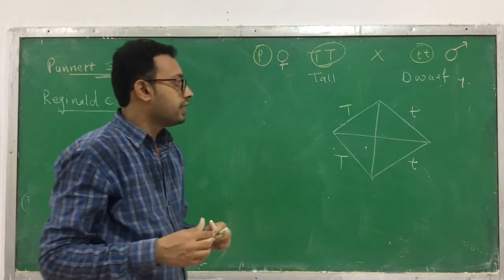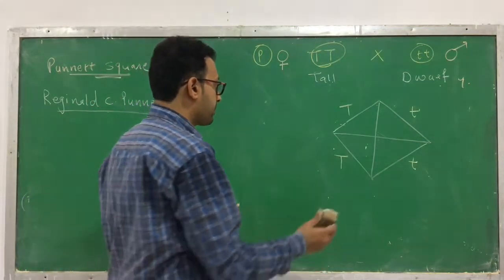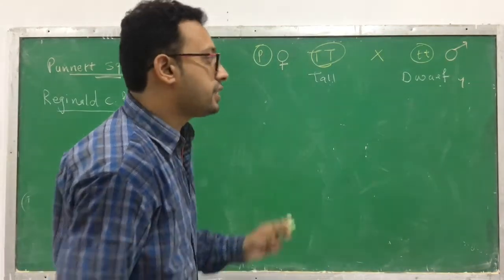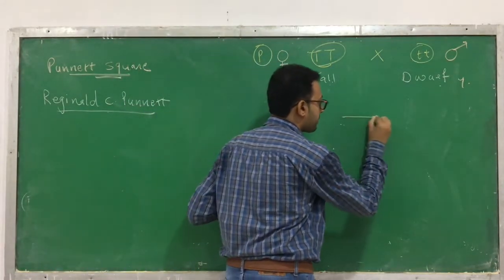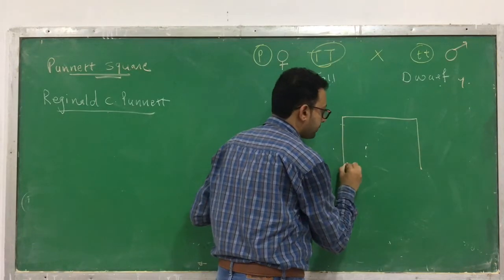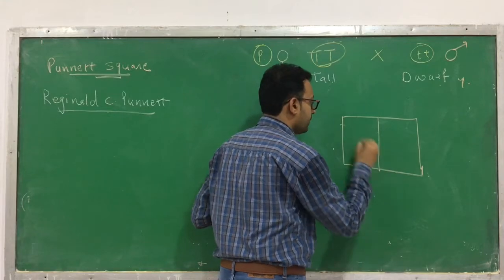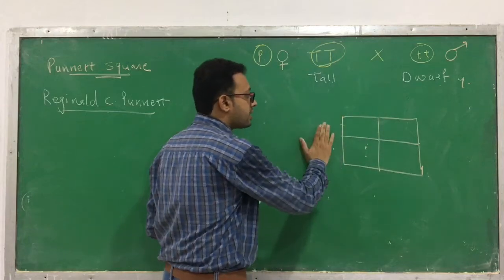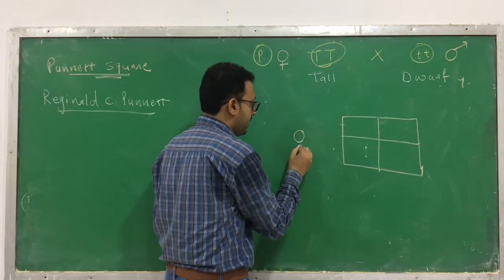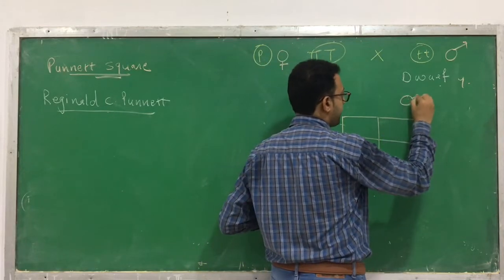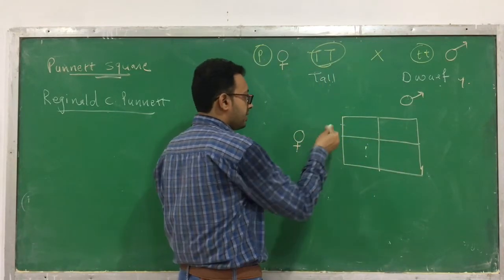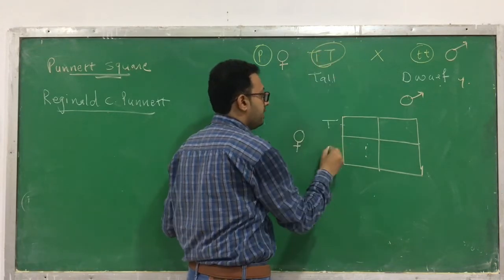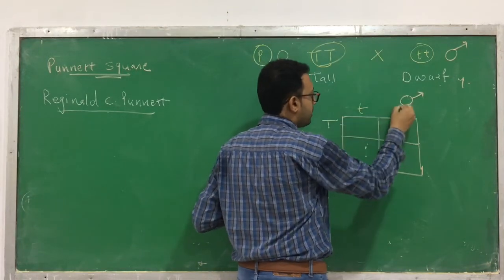Instead of that, you can also make another kind of square. I am telling you the easy type of square, so it will be a lot easier for you. Instead of such a square, I will show you the square like this. This is a very simple square. On one side you can take the male gamete, on the other side a female gamete. Suppose on this side I am taking a female gamete, and on this side a male gamete. Just take a gamete. This will be a lot easier compared to the previous one. So one T, another T, small t, small t.